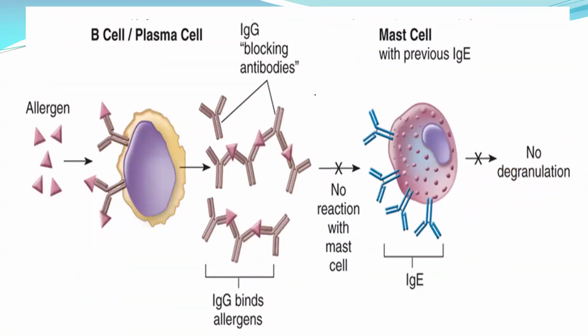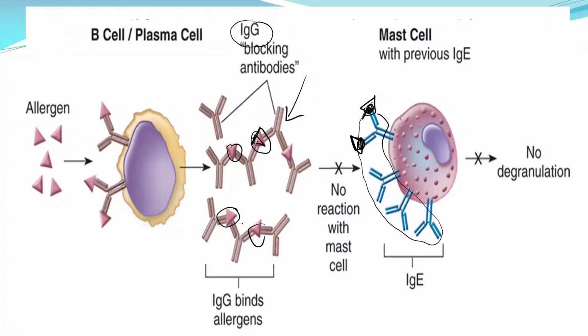This is the injections, desensitization of allergy using the injection. Usually the one that is injected will be the IgG. So instead of binding the IgE over here, when the doctor injects the IgG, it will bind the allergens. So instead of binding to this, this allergen will be swapped. It will be taken by the IgG.